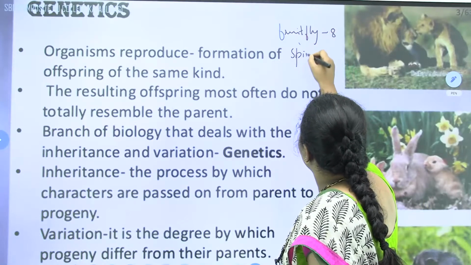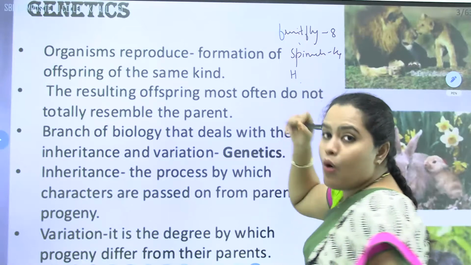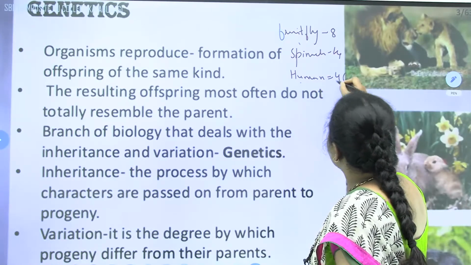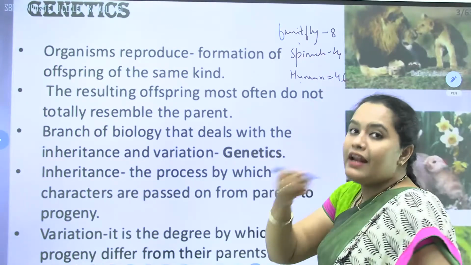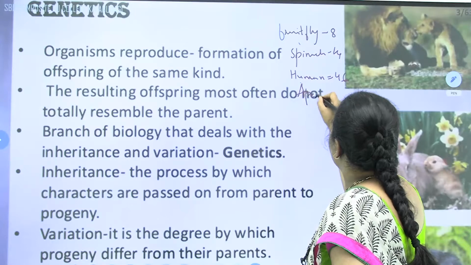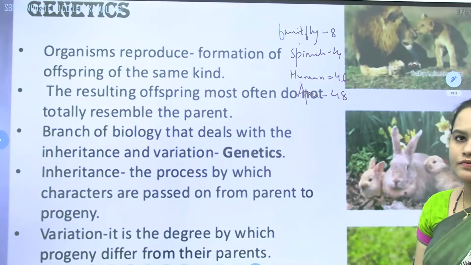In spinach, the number of chromosomes is 12. In humans, Homo sapiens, the number of chromosomes is 46. And in the case of our near relatives, the apes, the number of chromosomes is 48.